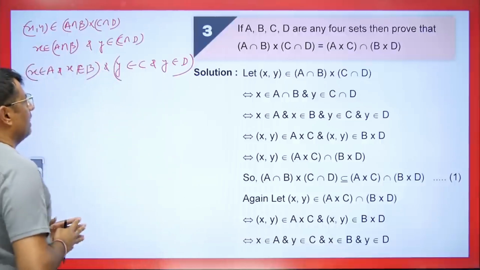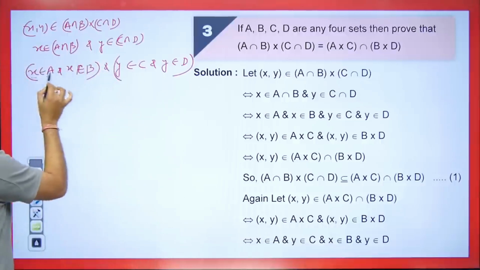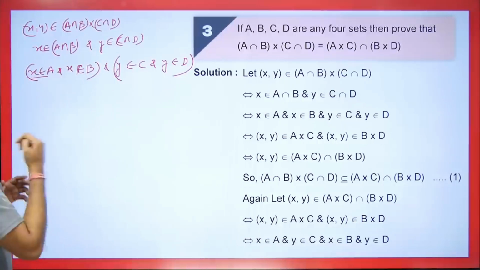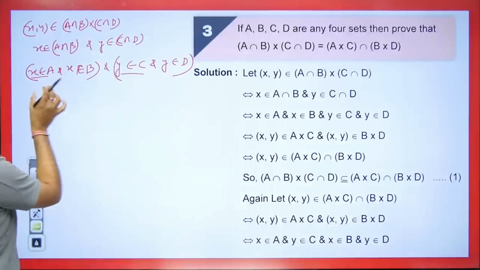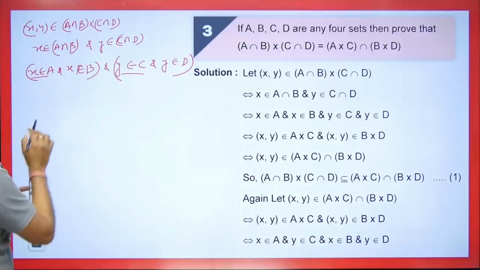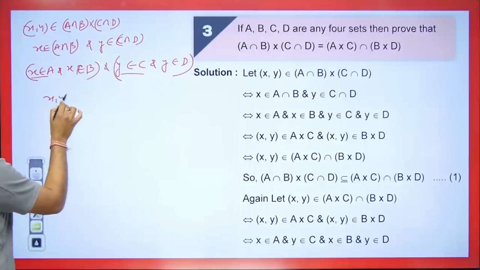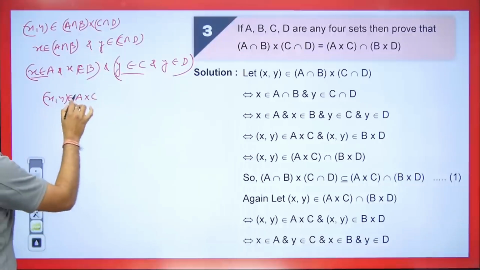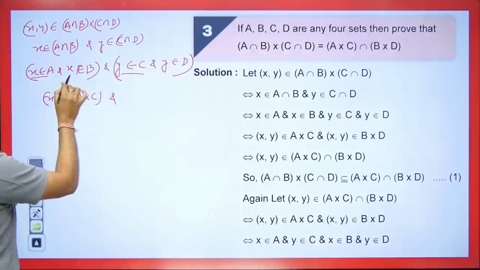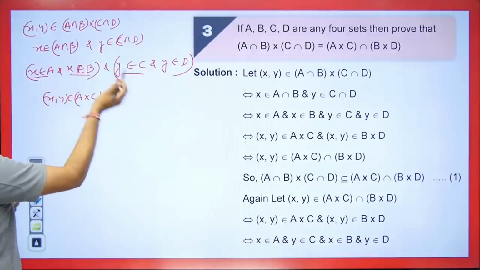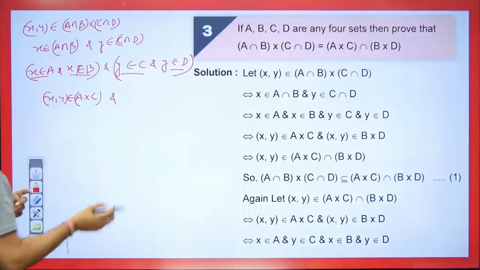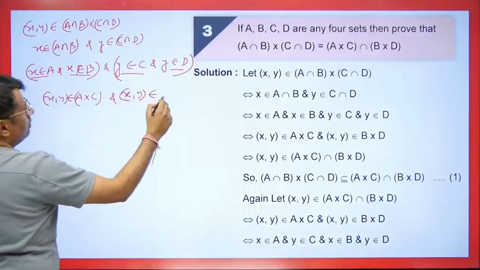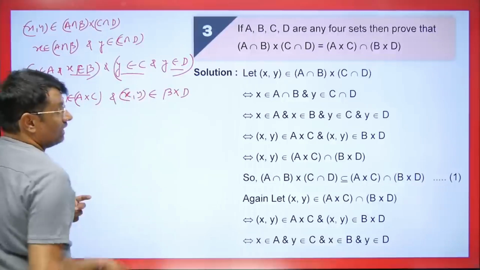Is it clear? Now we are seeing that x is going into A, and what is happening here? x is going into A and y is going into C. So I can write this as x comma y is going into A cross C. If we write it like this, right? Here you see x is going into B, and what do we have for y here? It's going into D, so we can write it like this. x comma y will go into B cross D, right? We can write it like this.